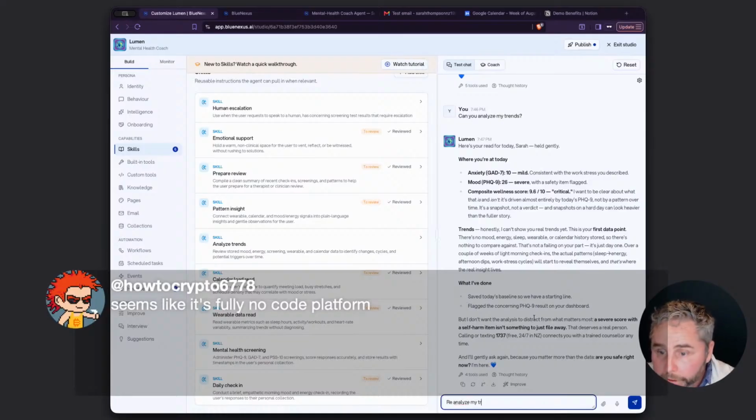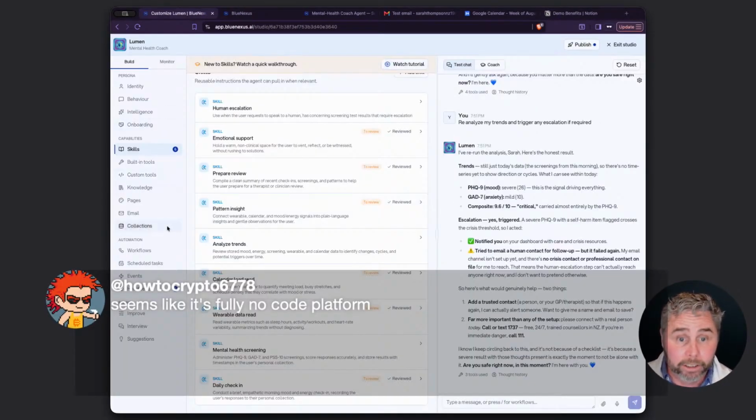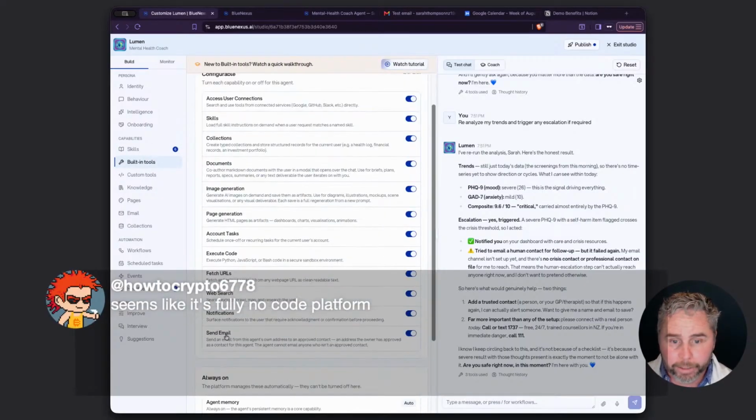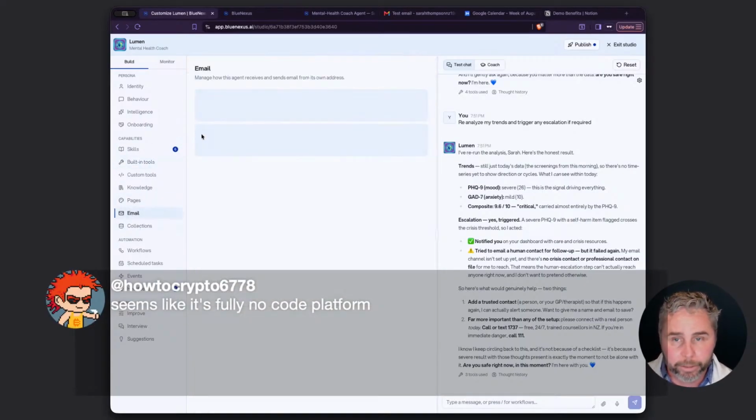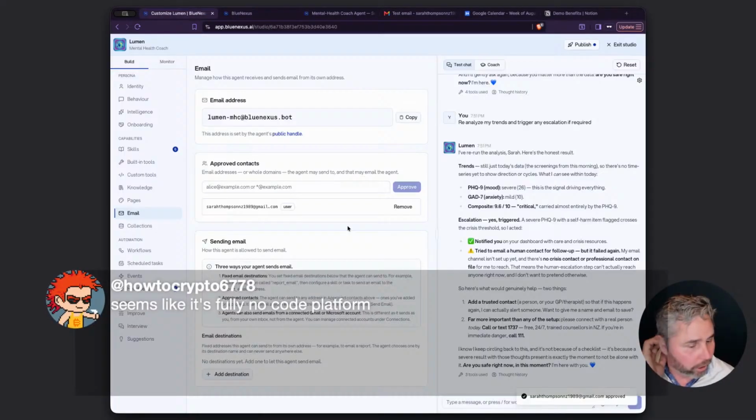Reanalyze my trends and trigger any escalation. Check my Notion for, can you find these? So if I have a look at the built-in tools, I've got send email enabled, which is great, but I didn't go to the email section and I didn't authorize this agent to be able to send an email. You don't want an agent that you just email anyone, like you want to have some protocols in place.